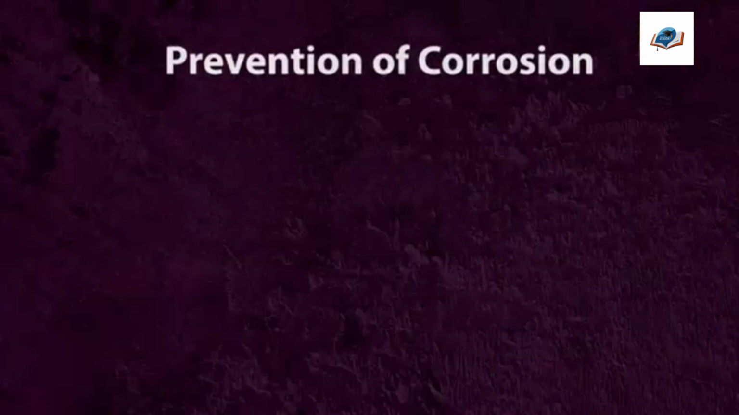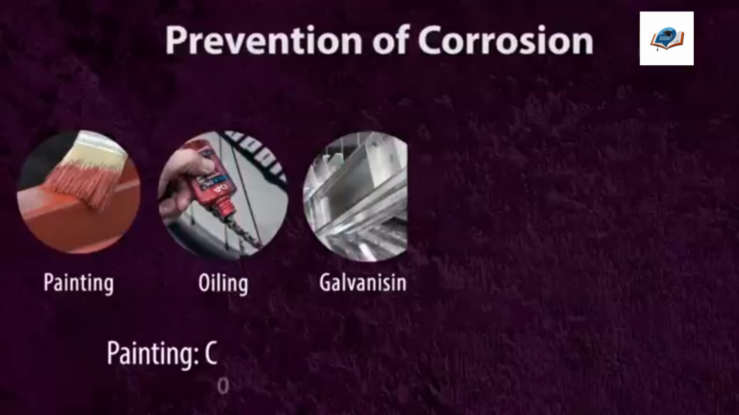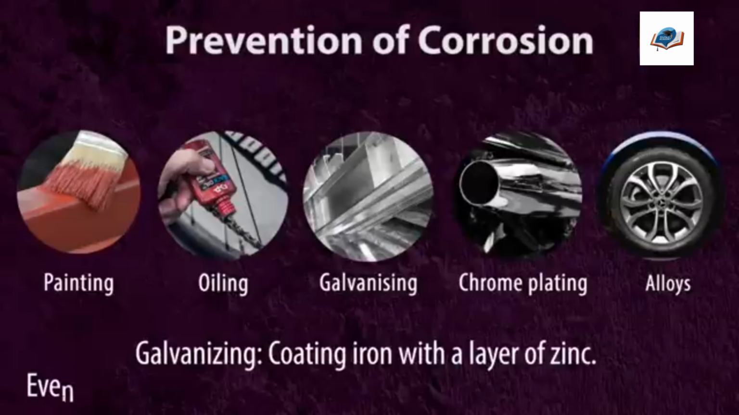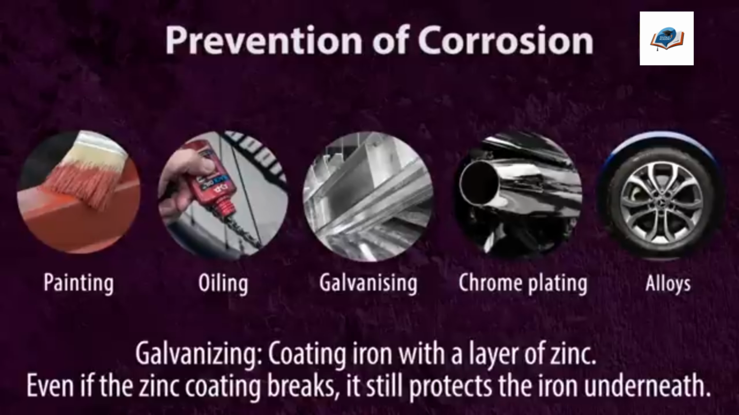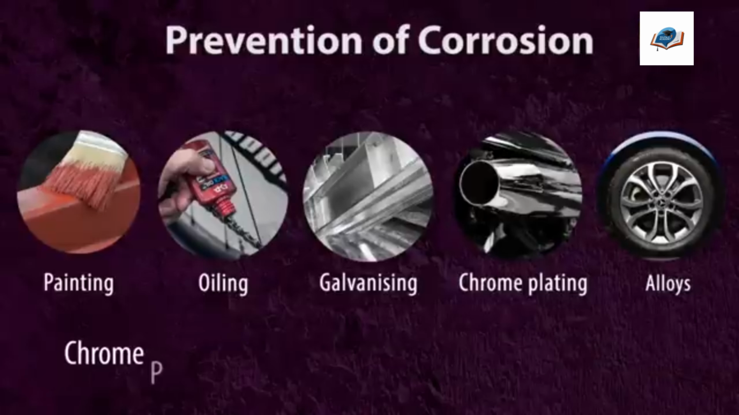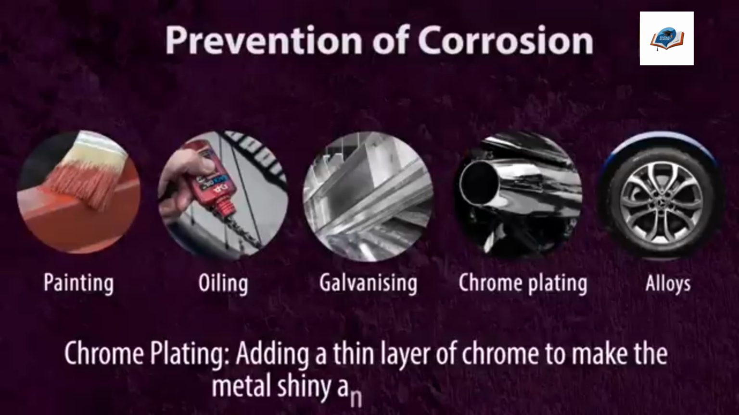Prevention of corrosion. To prevent rusting, we use different methods. Painting, covering the metal with paint to keep air and moisture away. Oiling, applying oil to create a protective layer. Galvanizing, coating iron with a layer of zinc. Even if the zinc coating breaks, it still protects the iron underneath. Chrome plating, adding a thin layer of chrome to make the metal shiny and rust resistant.